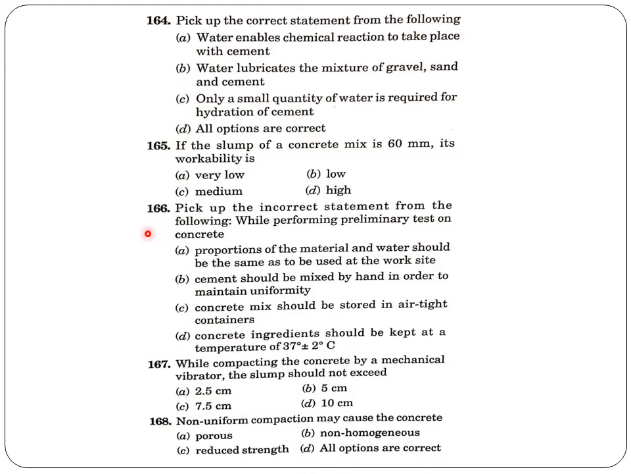Next question. Pick up the incorrect statement from the following while performing preliminary test on concrete. Incorrect statement. Okay. Option A, proportions of the material and water should be the same as to be used at the work site. True. Cement should be mixed by hand in order to maintain uniformity. Yes, in some cases we do so. Concrete mix should be stored in airtight containers. True. Concrete ingredients should be kept at a temperature of 37 plus or minus 2 degrees Celsius. That is not correct.